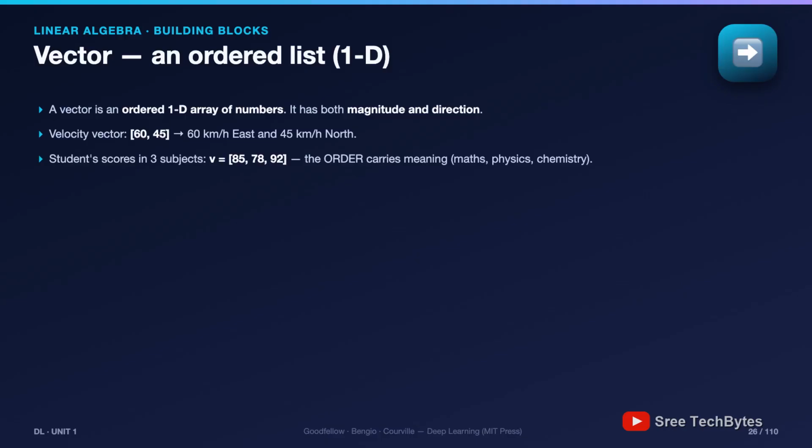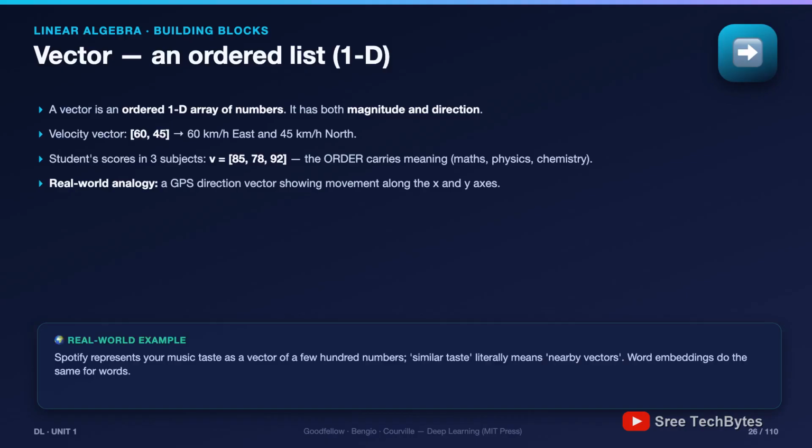Deep learning mostly uses the second view, and here's a beautiful example. Spotify represents your music taste as a vector of a few hundred numbers. When Spotify says a playlist matches your taste, it literally means your vector and the playlist's vector are close together in space. Similar taste equals nearby vectors. Word embeddings do the same thing for words.